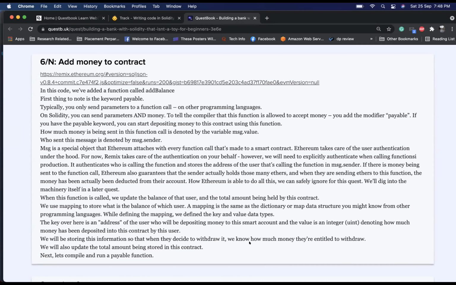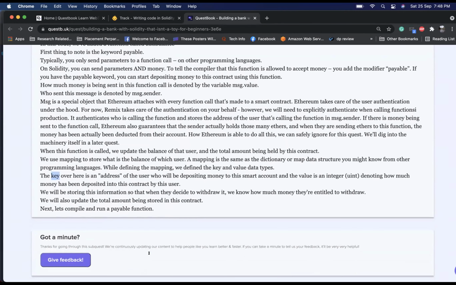The key over here is the address of the user who is depositing money to the smart contract. In the dictionary, the key is the dictionary key, right? Yeah. And the value is an unsigned integer denoting how much money has been deposited into this contract. We'll be storing this information so that when they decide to withdraw, they know how much money they are entitled to withdraw. We will also update the total amount being stored in this contract. Next, let's compile and run a payable function.